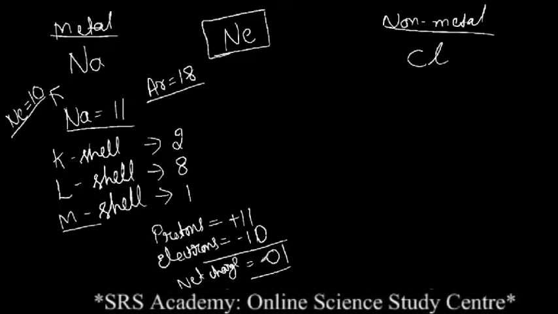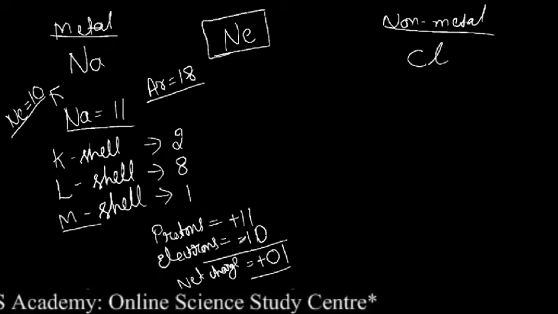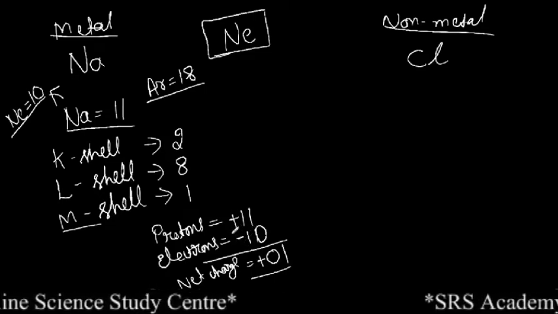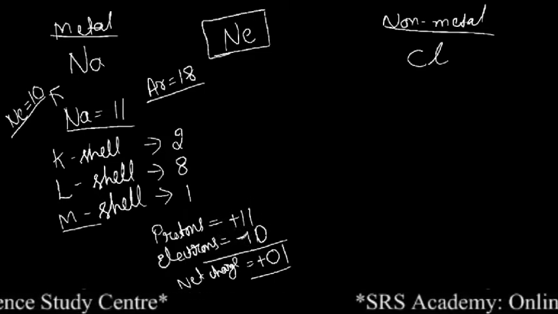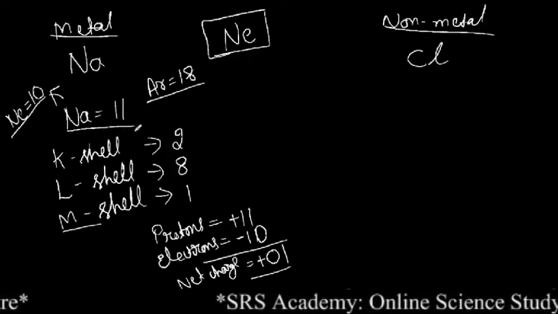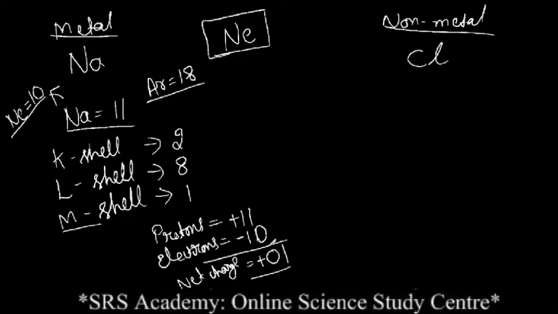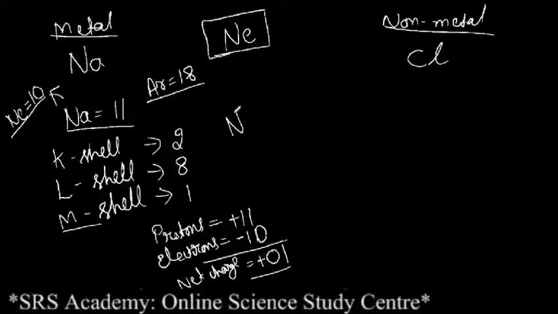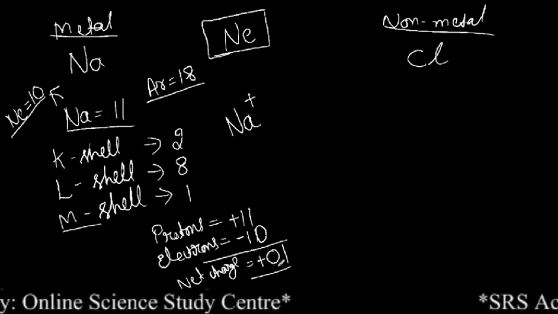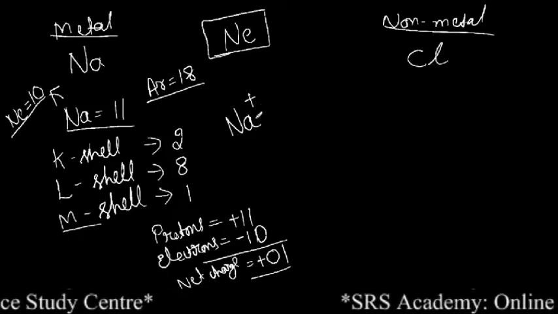Will it have a plus sign or a minus sign? It will have a plus sign. You know why? Because compared to the number of electrons, that is the negatively charged electrons, positively charged protons are more. So for that reason, the sodium on losing 1 electron will gain positive charge. So you know what we'll write? We will write this sodium as Na plus. How many plus? Since it has lost only 1 electron, we will write 1 plus on the sodium.